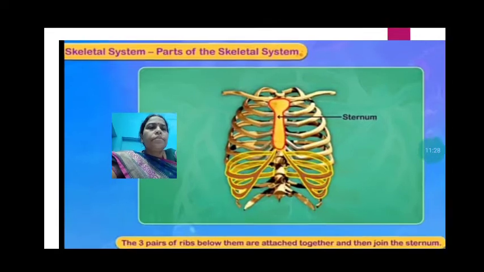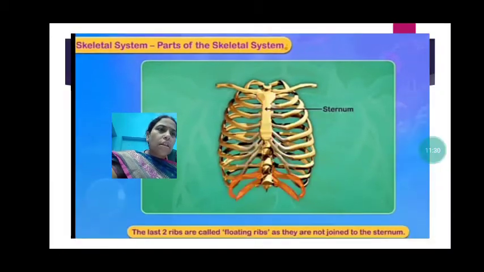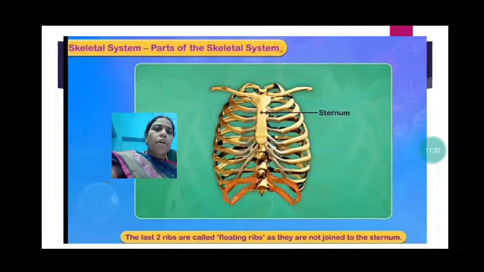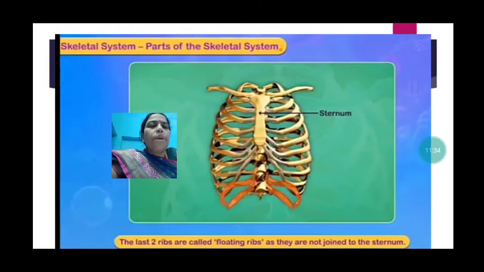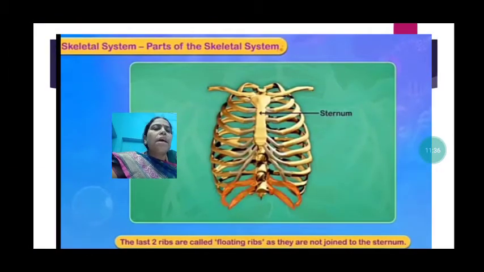All these are called the true ribs. The last two pairs of ribs are called floating ribs, as they are not joined to the sternum.